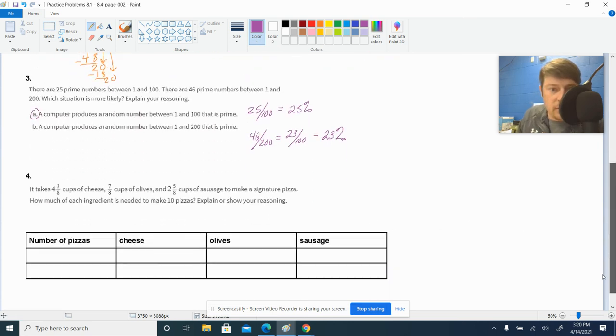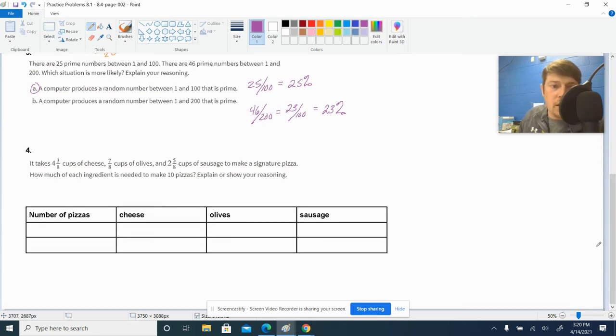All right, and number 4, it takes 4 3/8 cups of cheese, 7/8 cups of olives, and 2 5/8 cups of sausage to make our signature 1 pizza.